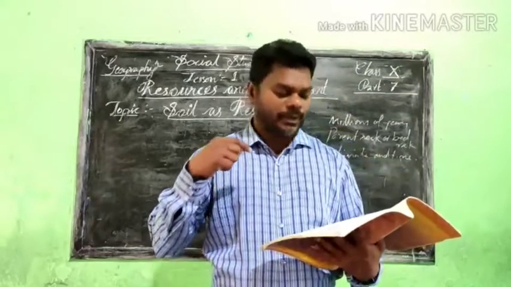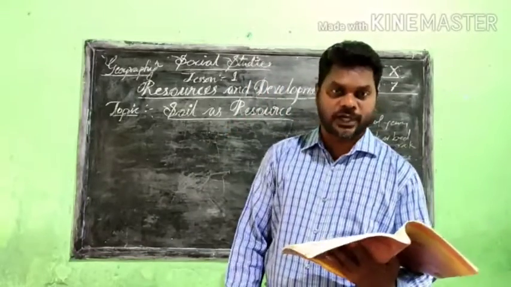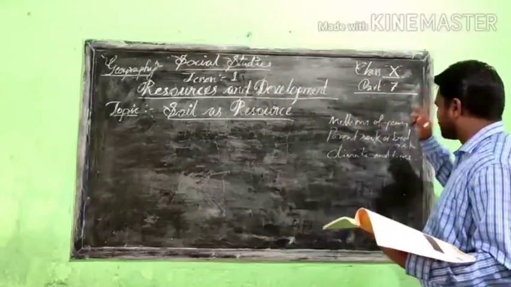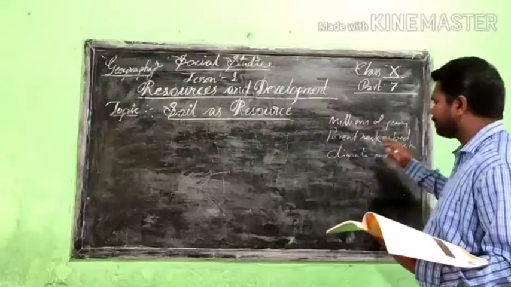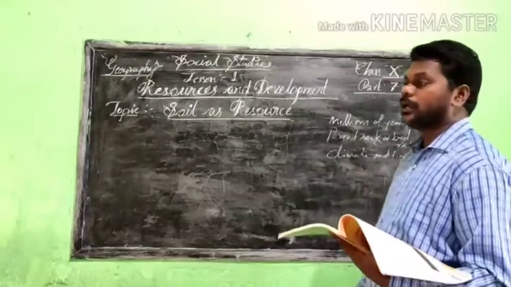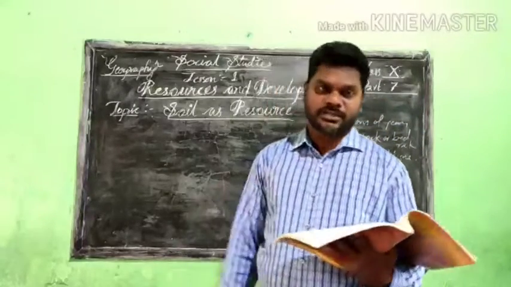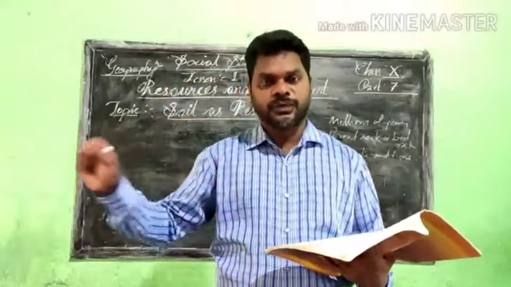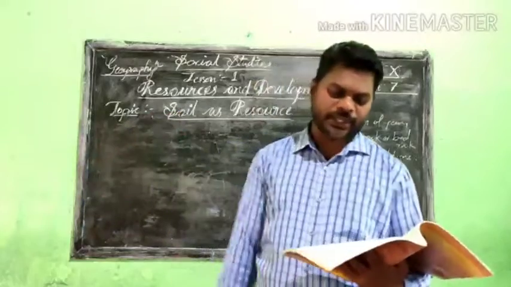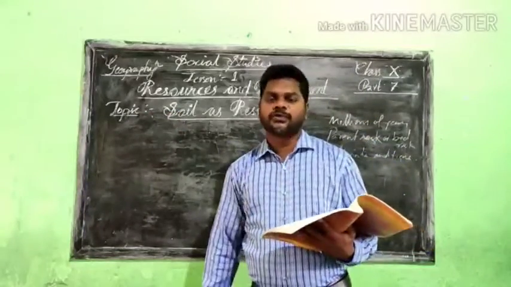And what are the different factors that help form the soil? We can understand it will take time, it comes from the parent rock, otherwise the bedrock, and also from the climate, and time also affects it. That will change the parent rock, otherwise the bedrock, into soil. So this is the way soil forms.